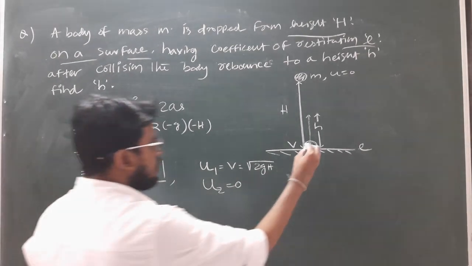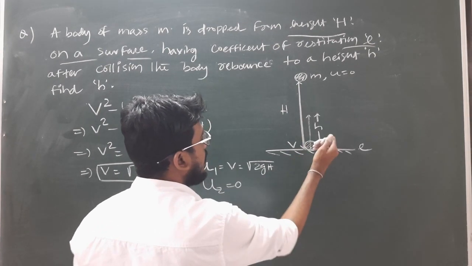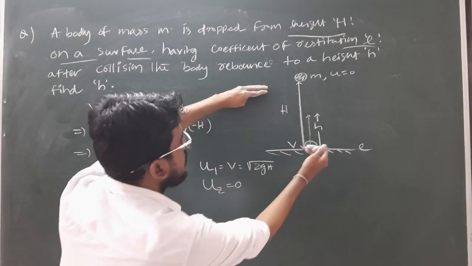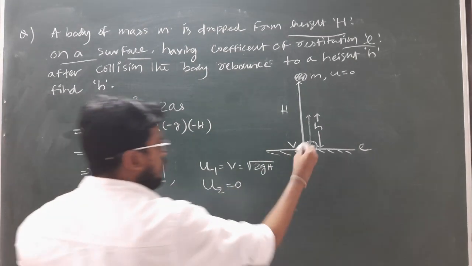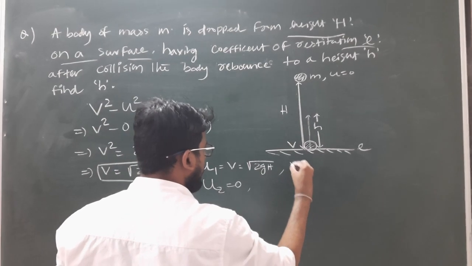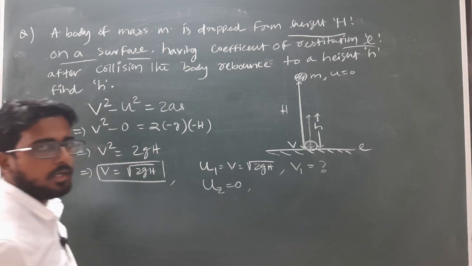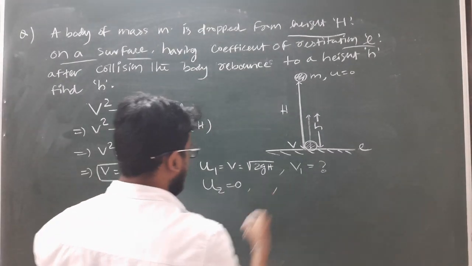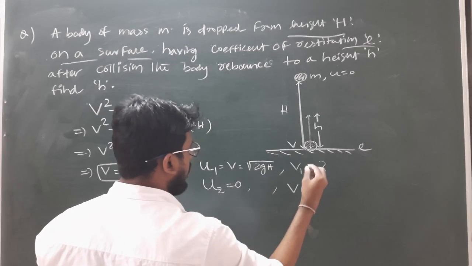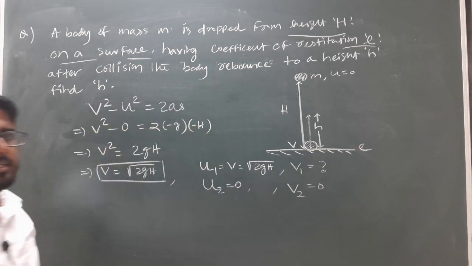When the body strikes the ground and moves upward, what is the final velocity of separation for the block, v1? We don't know, we have to find the value of v1. And the velocity of separation for the ground, v2, is again 0, because the ground always remains at rest.